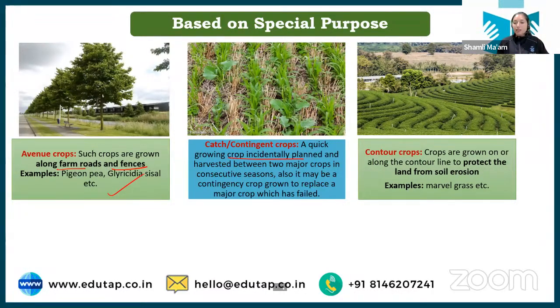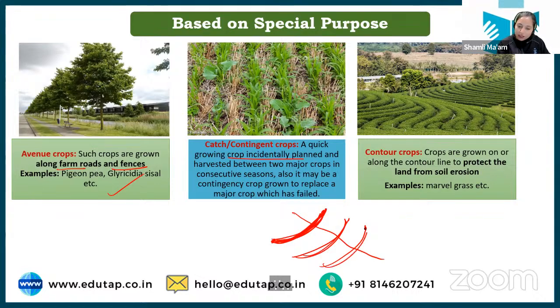Next we'll discuss the contour crops. So what are contour crops? First, let us understand what are contours. So when we have any elevated land, where the land has some kind of elevation. So when we join the points of same elevation, like this is also having the same elevation, this is also the same elevation, and you join these two points of same elevation, this is known as contour line. And when we grow crops on these contour lines, that is known as contour crops. The crops that can be grown on these contour lines are contour crops.